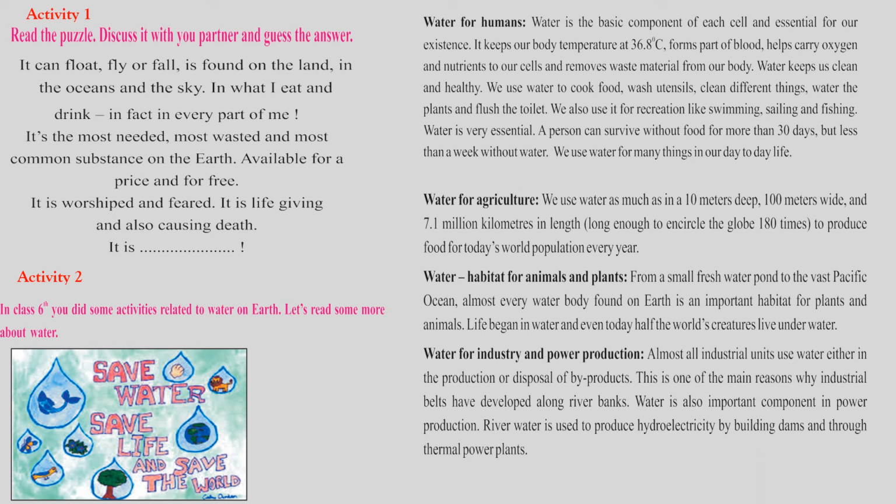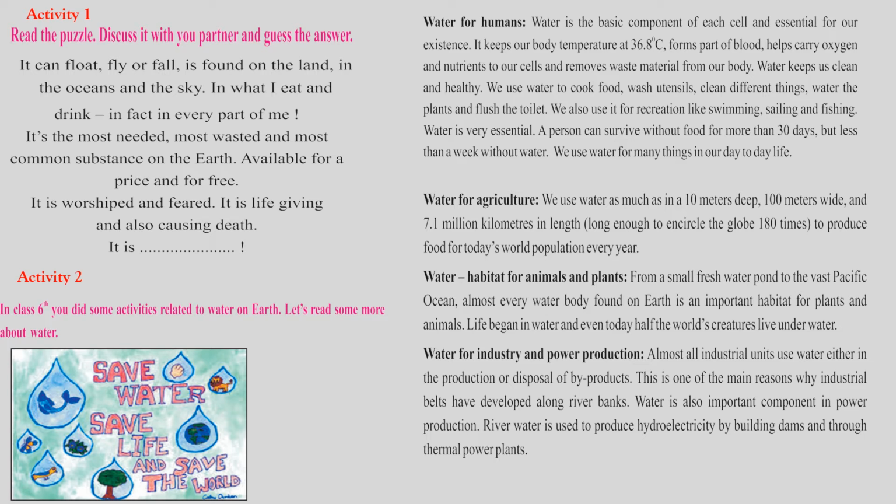Water for agriculture purpose. We use water as much as in a channel 10 meters deep, 100 meters wide, and 7.1 million kilometers in length, long enough to circle the globe 180 times, to produce food for today's world population every year. So, can you imagine, children, the globe?